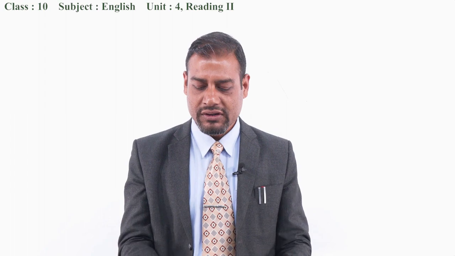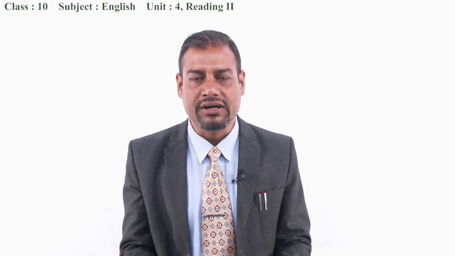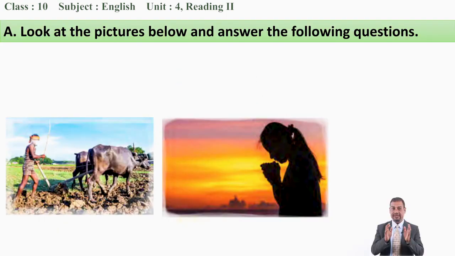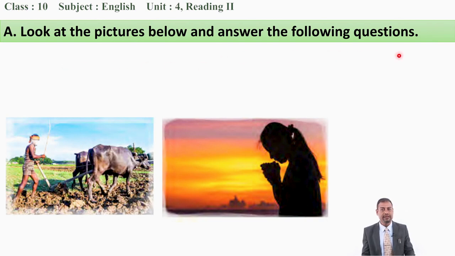Good. If so, now I want to show you the pictures. And there is an instruction. What does the instruction say to us? Yes, you are right. Look at the pictures below and answer the following questions. So, how many pictures can you see here? Yes, there are two pictures, one picture and another picture.